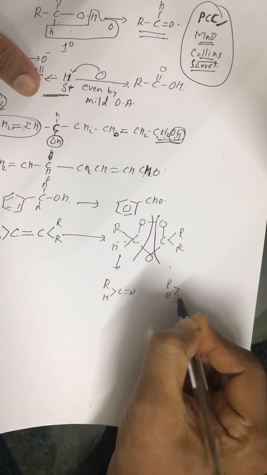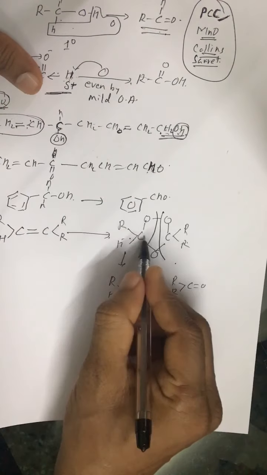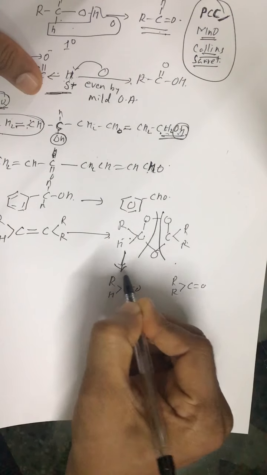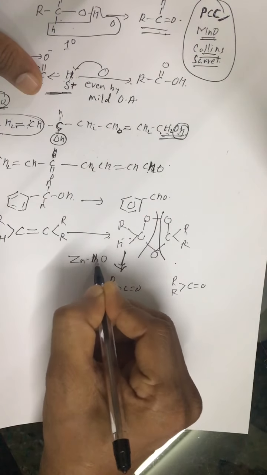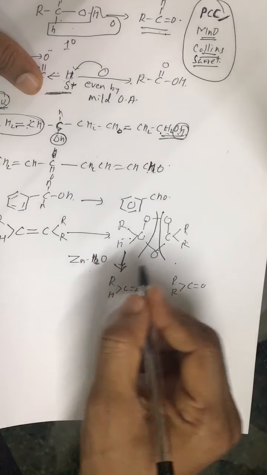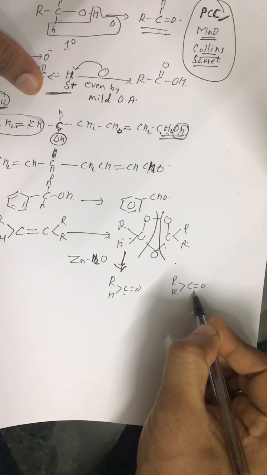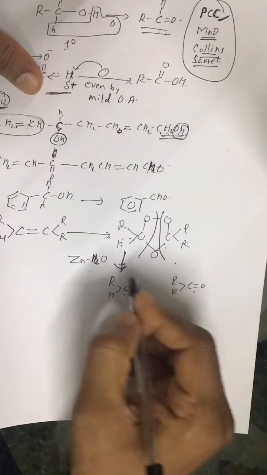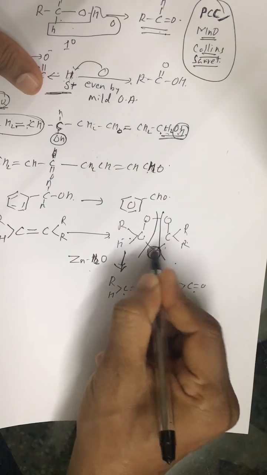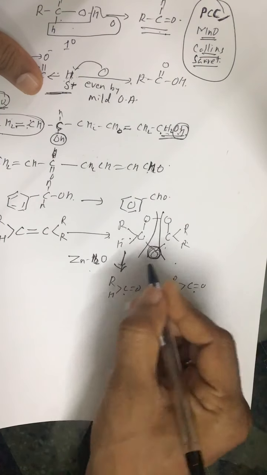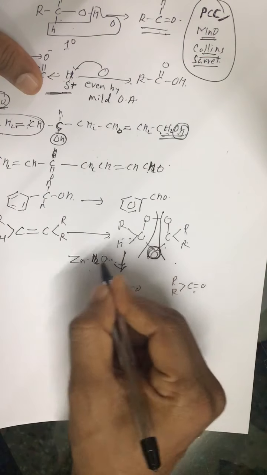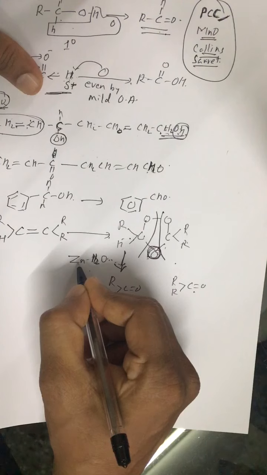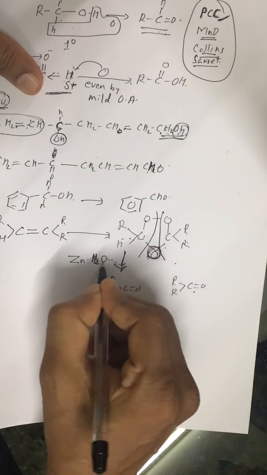We get ketone. Now, if this ozonolysis is carried out in the presence of zinc and H2O, we get aldehyde and ketone. The reason is this nascent oxygen immediately combines with H2O to give H2O2, which combines with the Zn to produce ZnO plus H2O.